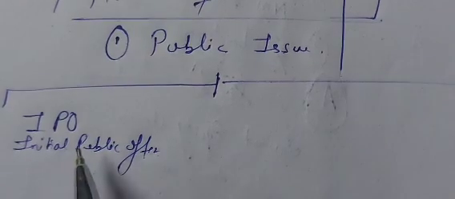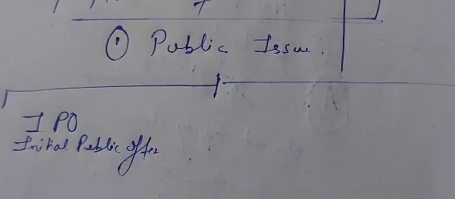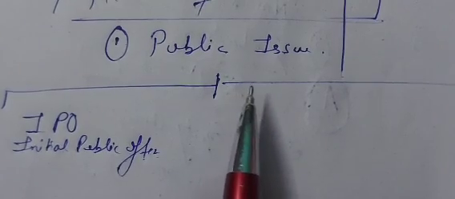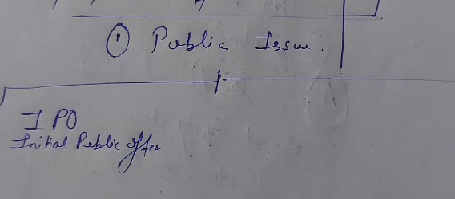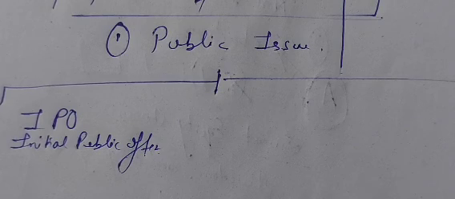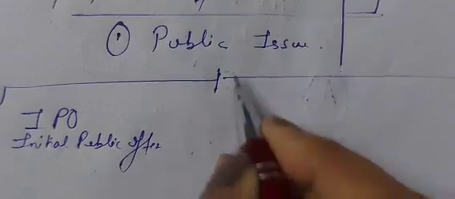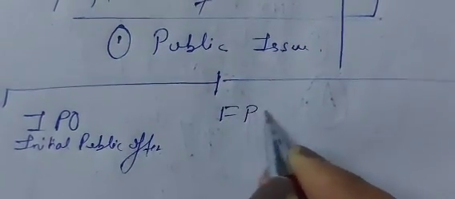So the first type of public issue is initial public offer. And what is public issue? It is one of the methods of new issue. How we can bring new issue in the market. That is one of the methods of new issue, the public issue. And there are three types of public issue. First one is initial public offer, that is IPO. Right? Now the second one. The second one is FPO.